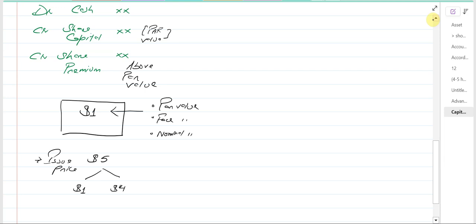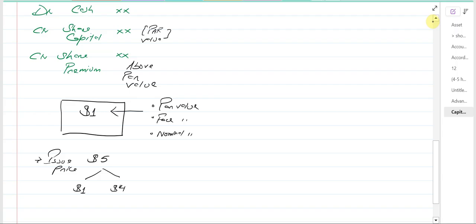So basically, when the company issues the shares, we have two accounts. We have the share capital account, which will be credited at par value, and then we have the share premium account, which is the case of above par value. So make sure you remember this concept. No issuance of shares below nominal value. Share capital will always be credited, because the nature of the capital is credit, and it is going to be credited at par value, which is the face value and the nominal value of the shares. And anything above par value goes to the share premium account. So this is something very important.